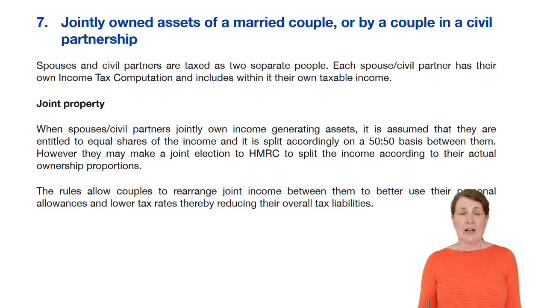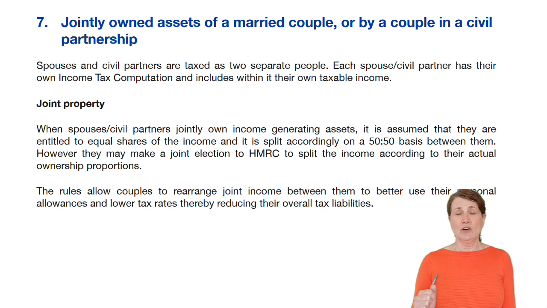So continuing with chapter 2, it's a very long chapter, this one, but it's very important, and we're on page 28. So what this bit is talking about here is where you've got a married couple, husband and wife. It also applies to couples that have gone through a civil partnership ceremony. Once again, you have to have gone through some kind of ceremony for this section.